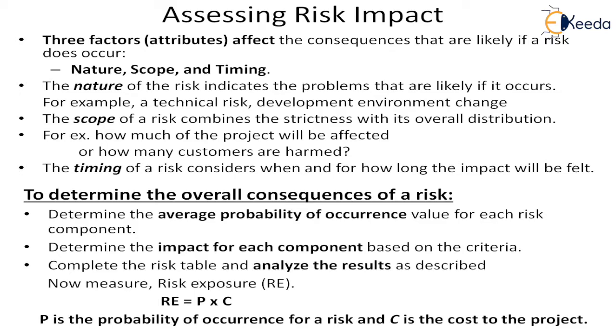Also, how many customers will be affected by whichever functionality it affects. If it is a functionality which is used by many customers, then the scope is very high. But if it is a functionality which is rarely used, then the impact of this risk has a smaller scope, a very narrow scope.